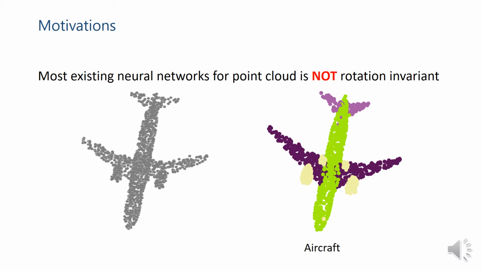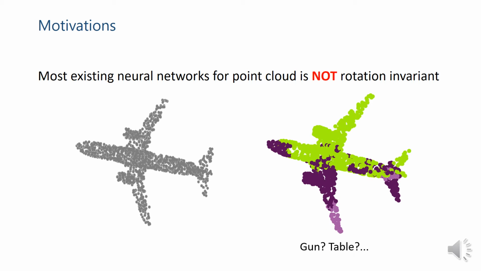The motivations come from the observation that most existing neural networks for point cloud are not rotation invariant. For example, the network may understand and process this aircraft model correctly in a specific pose. However, when the model is rotated, the network cannot properly understand the model most of the time, because the network doesn't see the rotated pose during the training procedure.